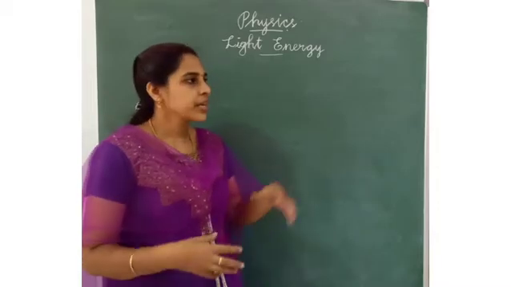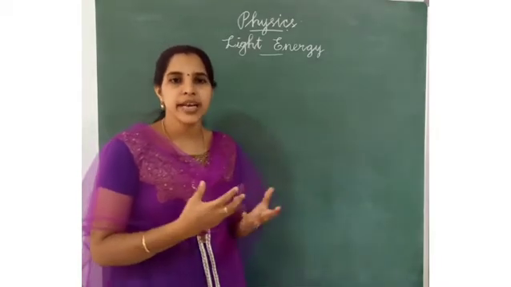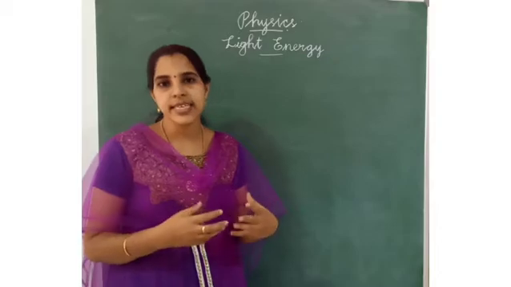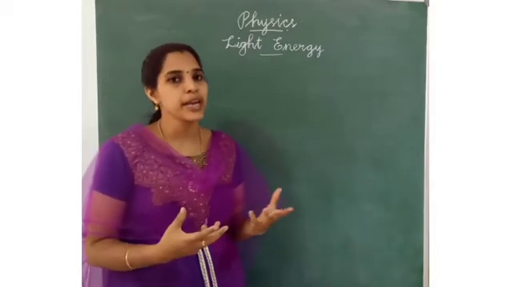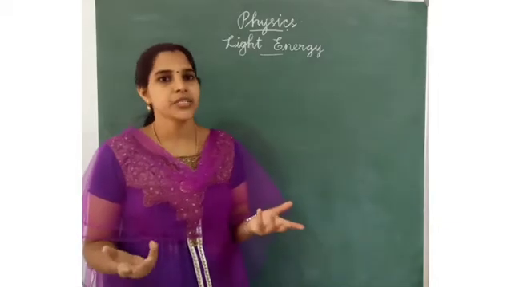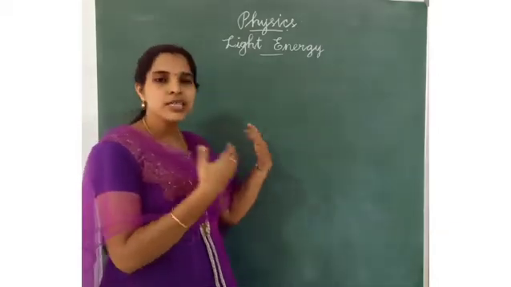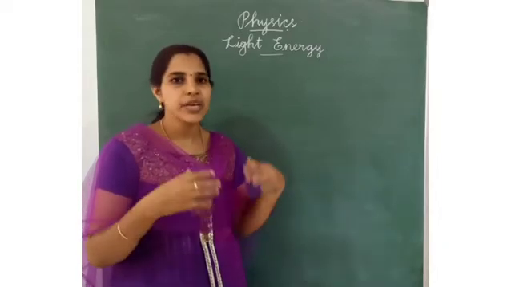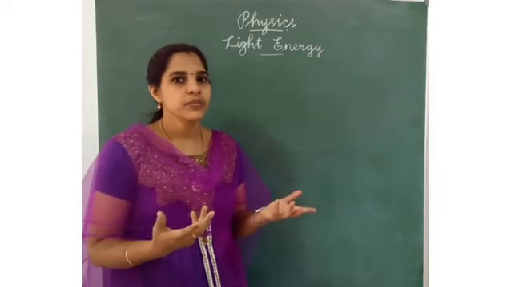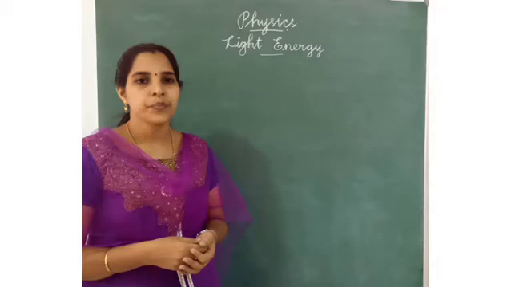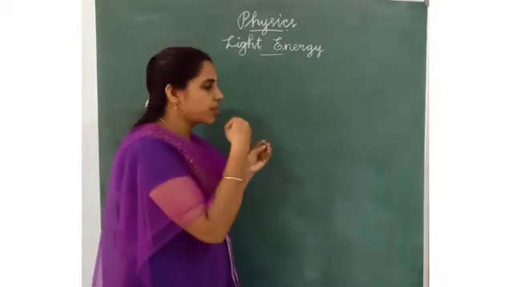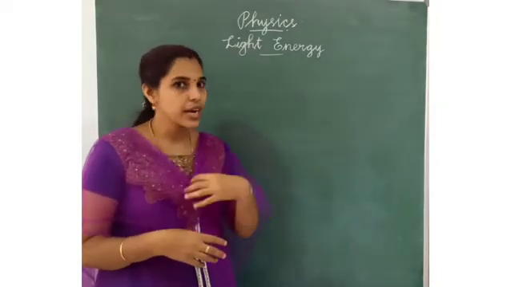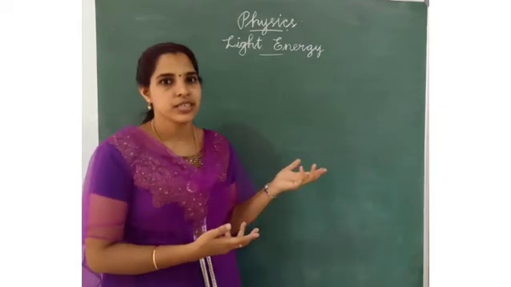See, if light passes through an object, how can we see that object? If the object is transparent, we cannot see the object, because the light passes through it. But if light falls on an object, it will be reflected. The light will be reflected to our eyes, and we can see the object.